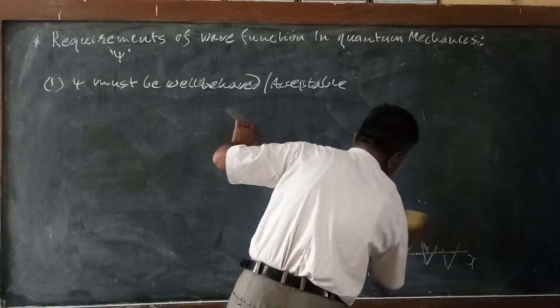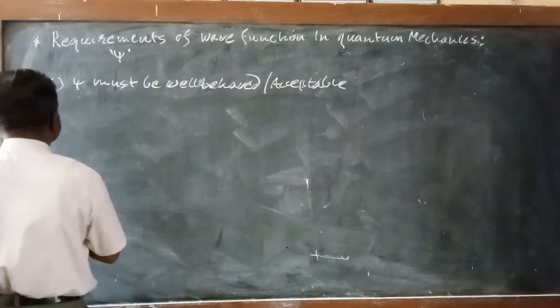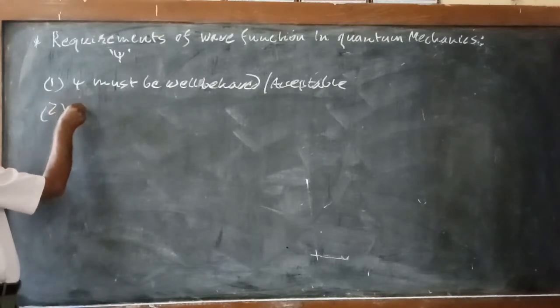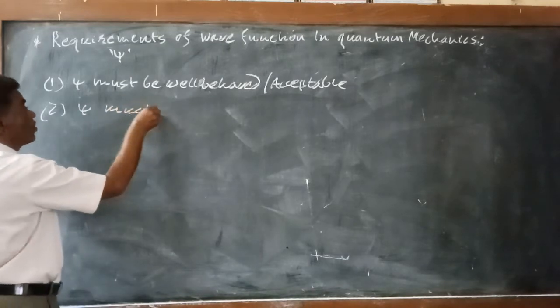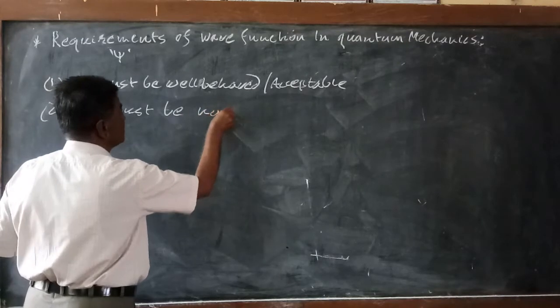The second condition is that the wave function must be normalized. In quantum mechanics, the wave function ψ must be normalized.